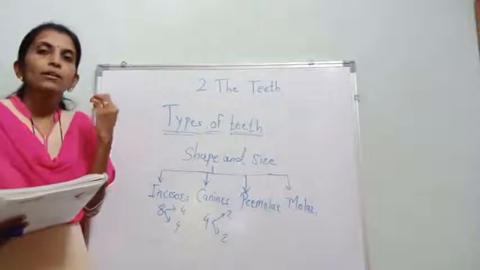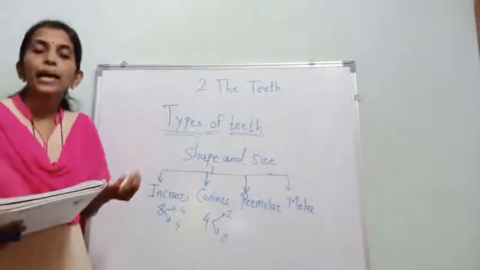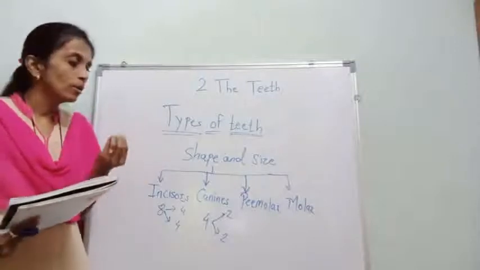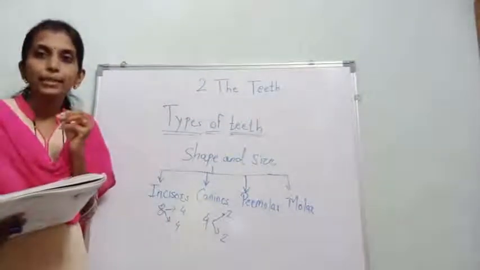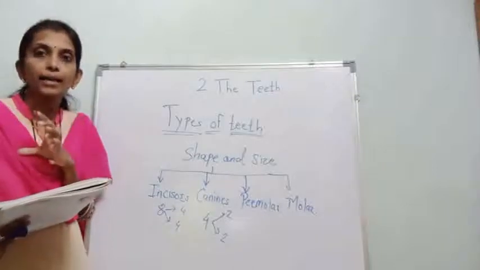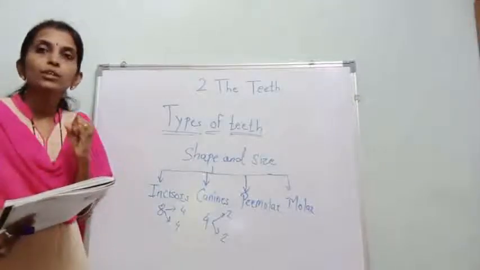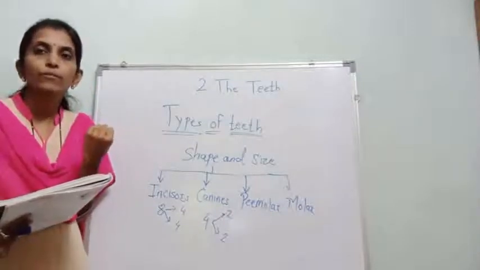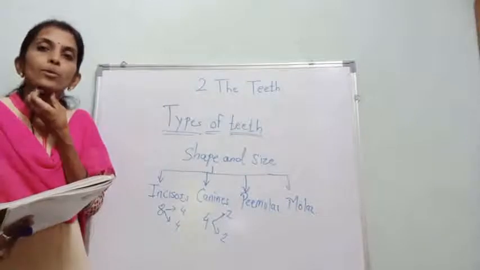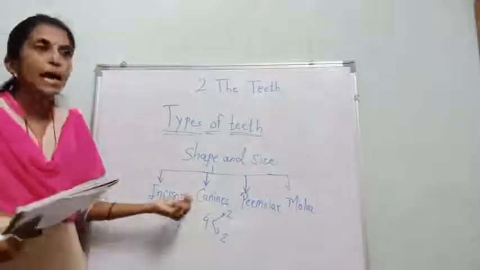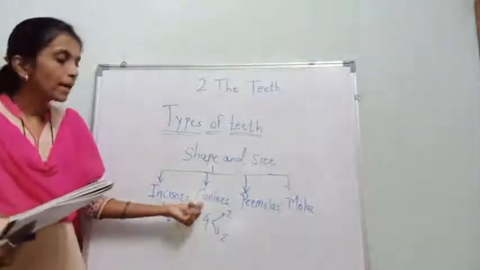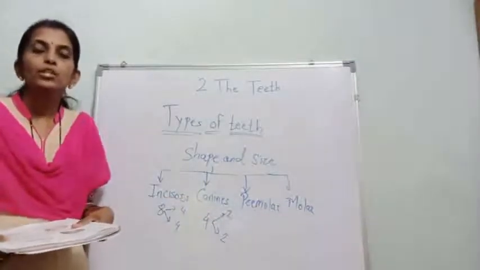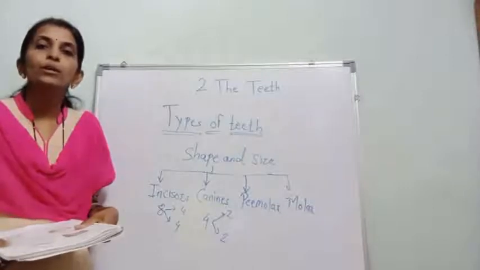Generally in animals, see, tigers and lions have sharp pointed teeth. Okay, and that is the canine. That tooth is used to tear the flesh of animals. So that's why it is helpful for them. So canine is generally used for tearing the food.